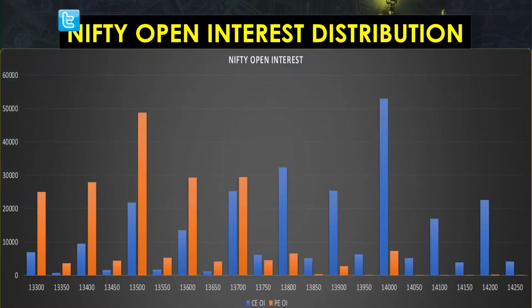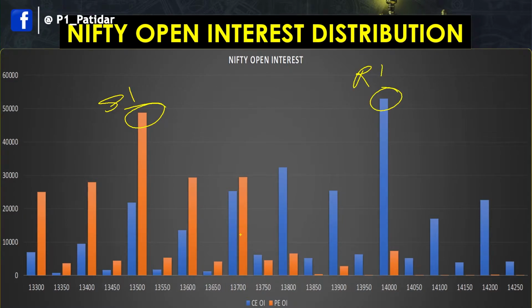So now let's do the open interest distribution analysis of Nifty. If you see here, then support is at 13,500. This is the support one, and resistance is at 14,000. If you see here, the difference is 500 points. Here I am taking the next expiry. It is not today's expiry. It is the 31st of December expiry. So this is the December expiry I am discussing here.